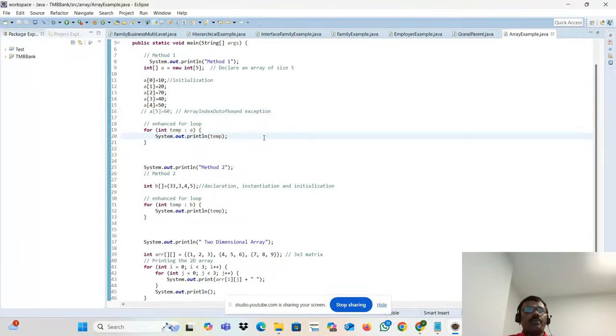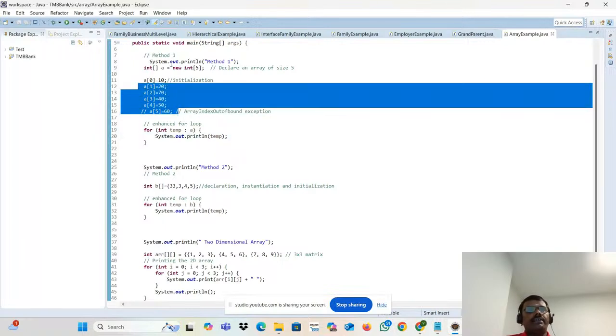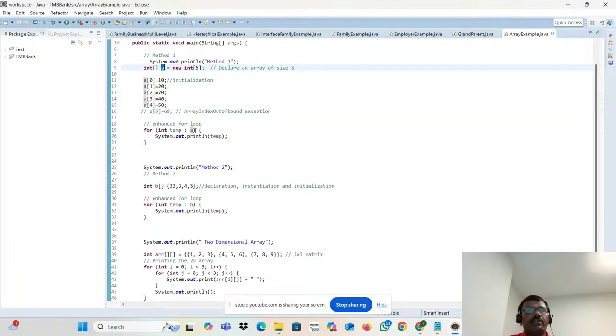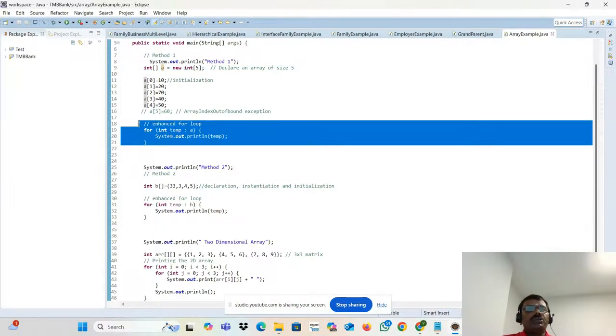Okay, no problem. Now these elements are in the array variable, but I want to fetch them. How to fetch them one by one? For that you can use a for loop, the enhanced for loop. What do you mean by enhanced for loop? Last week we saw that.